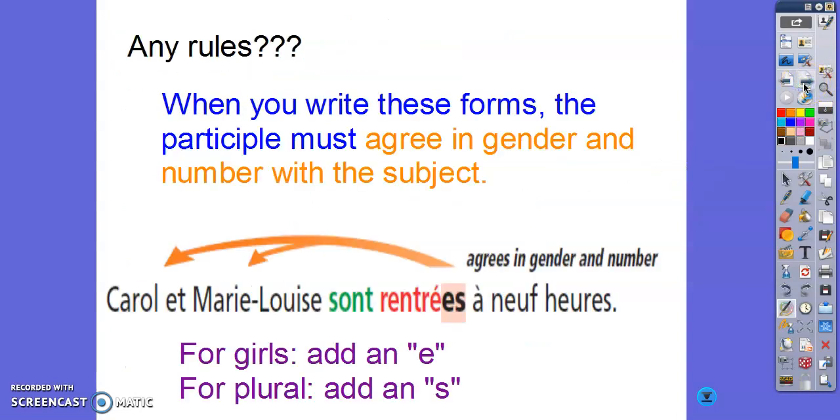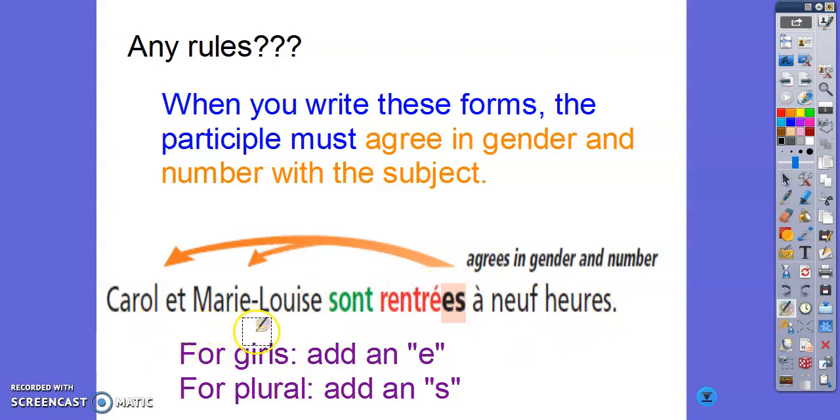Okay, so there is a rule with past tense with être that's slightly different than with avoir. When we write in the past tense with être, your past participle has to agree in gender and number with your subject. So what that means is when your subject is feminine, we add an E, and if it's plural, we have to add an S. So in this case, we have Carol et Marie-Louise sont rentrées à 9 heures.